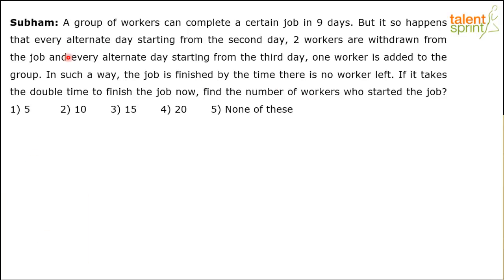This also is on time and work. Let's see. A group of workers can complete a certain job in 9 days, but it so happens that every alternate day starting from the second day, 2 workers are withdrawn from the job. And every alternate day starting from the third day, 1 worker is added to the group. In such a way, the job is finished by the time there is no worker left. If it takes double the time to finish the job now, find the number of workers who started the job.